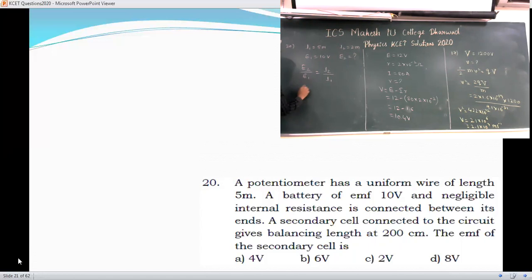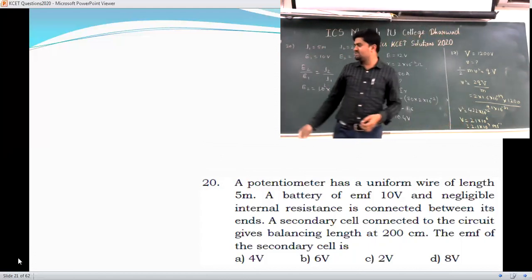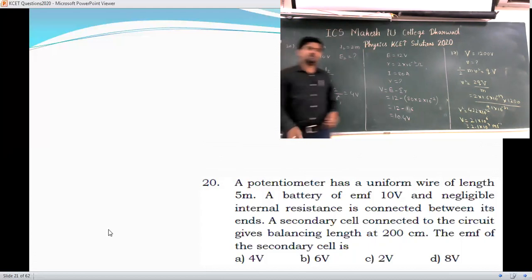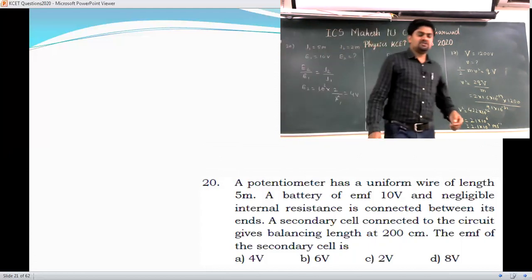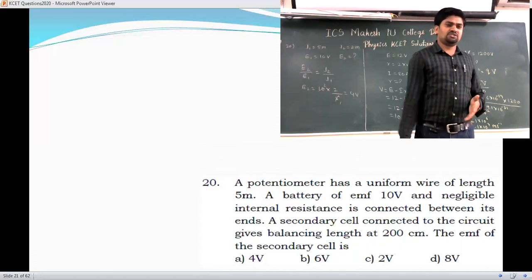So here E2 is equal to, what is the value of E1? It is 10, into the value of L2, which is 2, and L1 is 5. So 5 twos are 10, and how much are you getting here? 4 volts. So option A is your answer. So this is it from part 1. Thank you, students. In the next session we will continue with the next part of the questions. Thank you all of you.